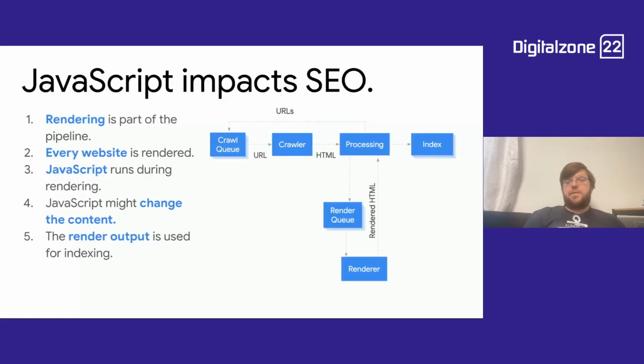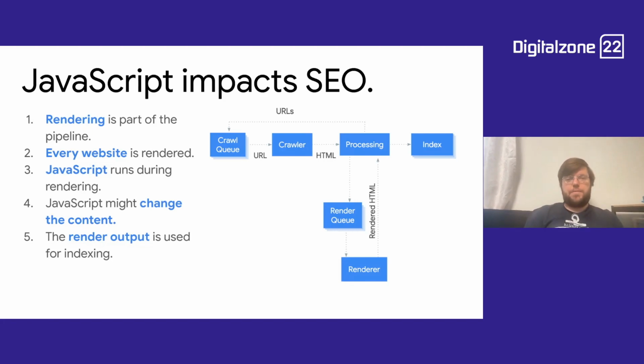So, before I start talking about JavaScript and why we need to be able to debug websites that are using JavaScript, I would ask you all to tell me if you have a website that uses JavaScript. You can use the chat, you can use the QA. I wonder if I can actually make a poll. So, why not do that?